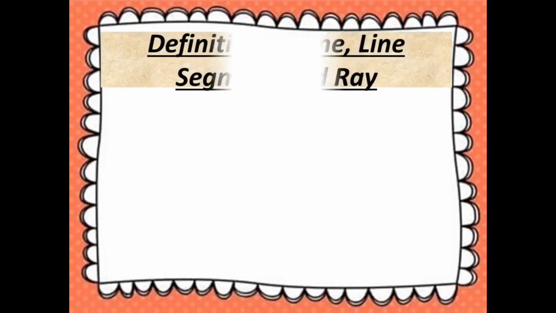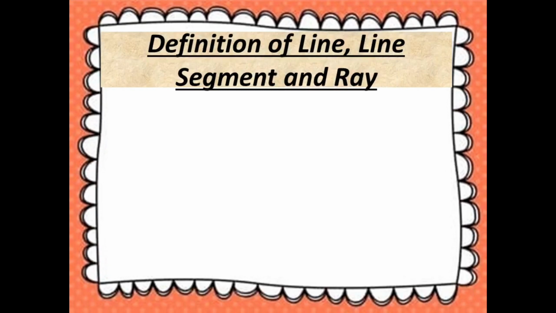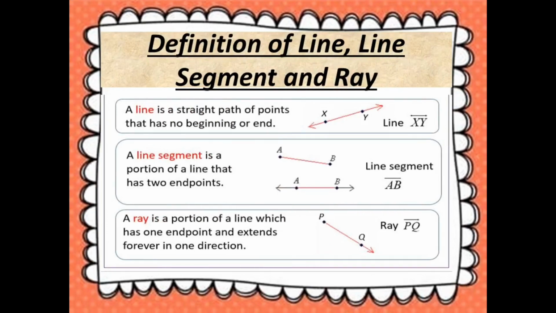Next topic is definition of line, line segment and ray. And the first is line. A line is a straight path of points that has no beginning or end. It has no definite length and it can be extended endlessly in both the directions, and it is represented as line XY.